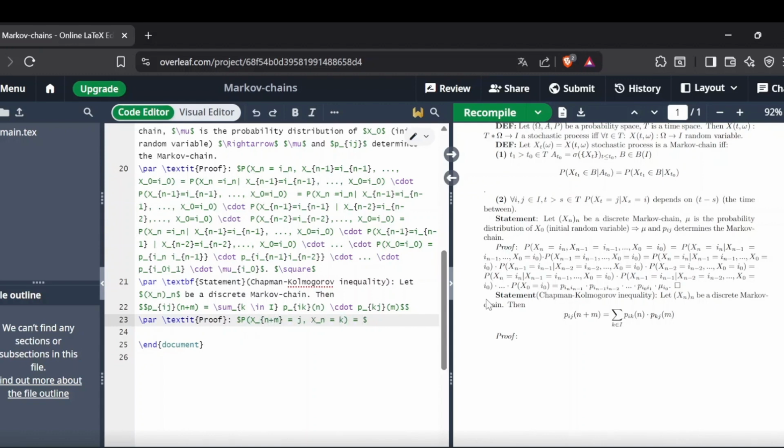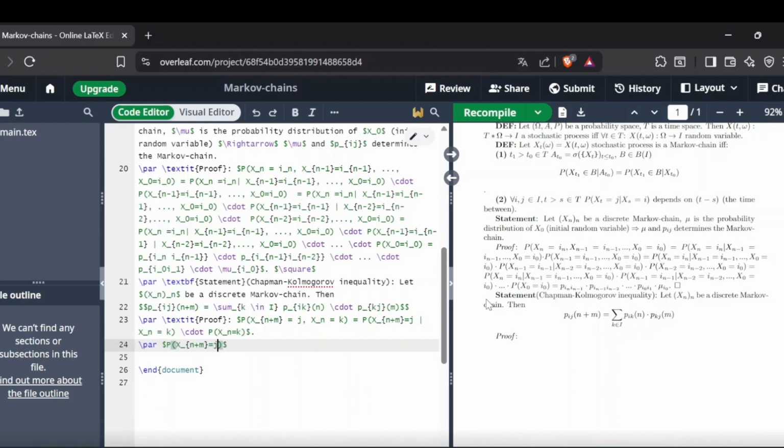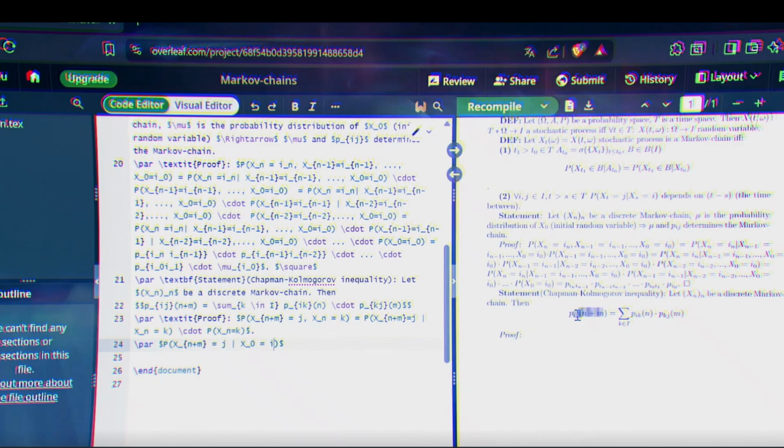Right now we are using the definition of conditional probability. We're going to use the Bayes rule. I just wrote down the left-hand side.